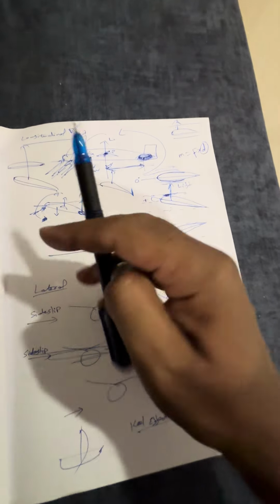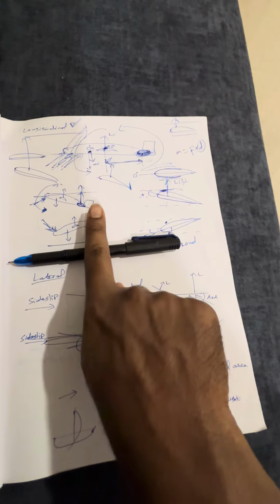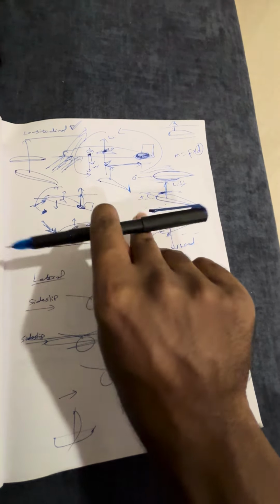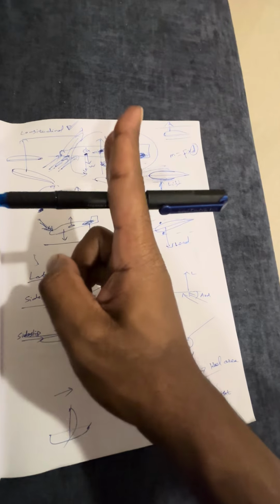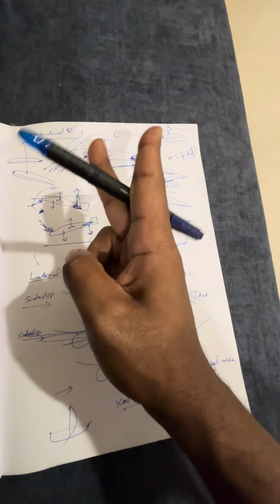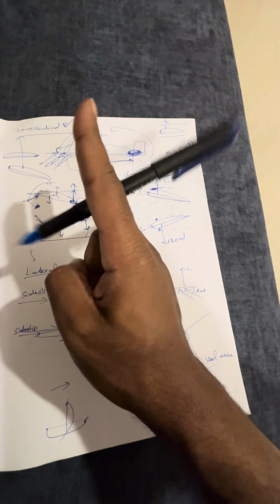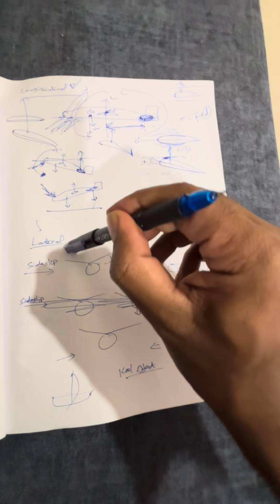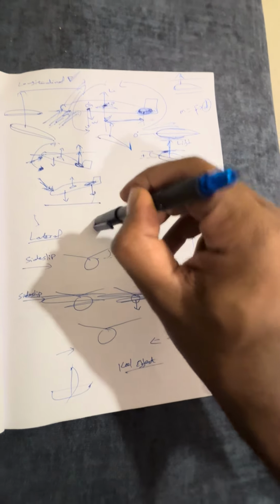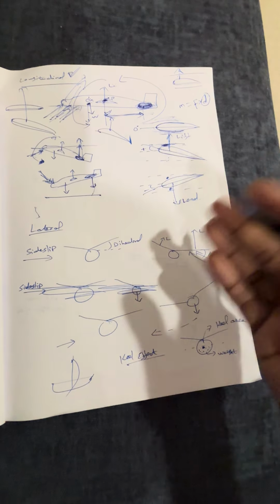Now what I told about lateral stability, with respect to longitudinal axis, imagine my finger as a longitudinal axis. With respect to longitudinal axis, how the wings are stable, how the aircraft is stable in rolling, that is lateral stability. Okay, so when we say longitudinal stability, it is about lateral axis. When we say lateral stability, it is about longitudinal axis. Remember that.